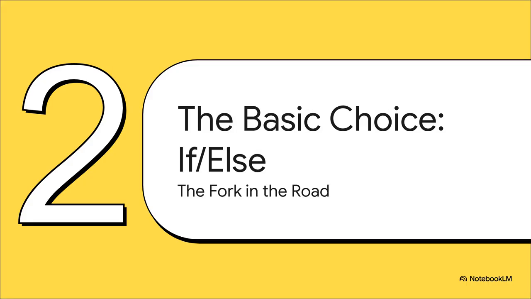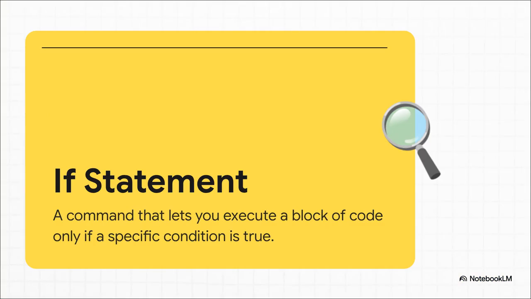And the most fundamental of all these tools, it's the simple fork in the road. It's really just the code equivalent of asking a simple yes or no question. And that brings us to the if statement. The best way to think about it is like a gatekeeper. It stands in front of a block of your code and checks a condition. If, and only if, that condition is true, it opens the gate and lets the code inside run.